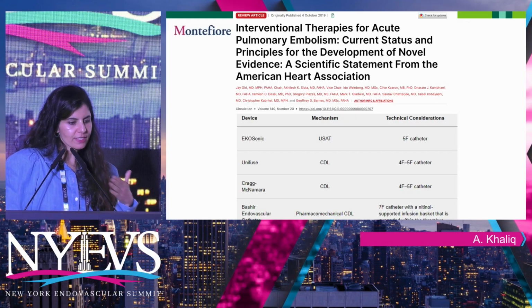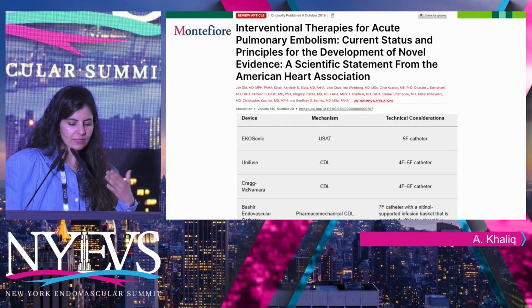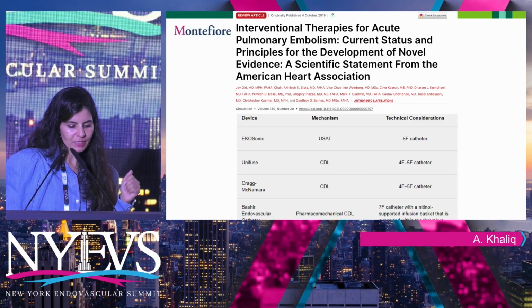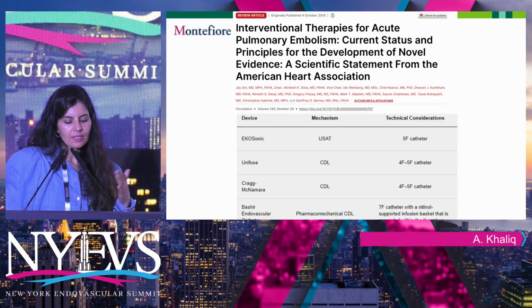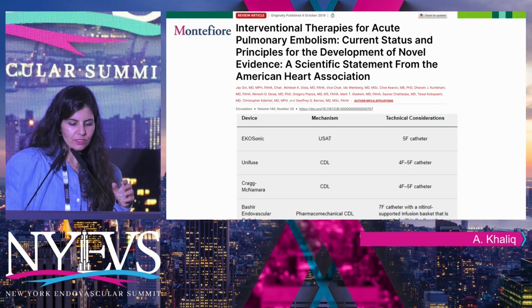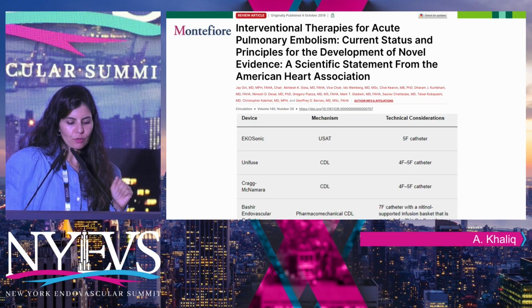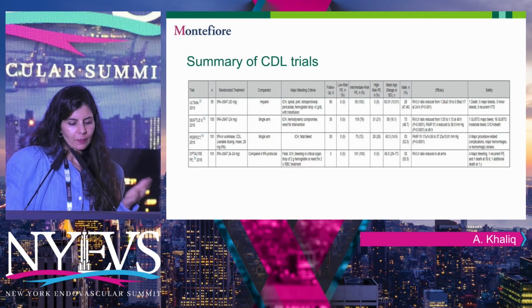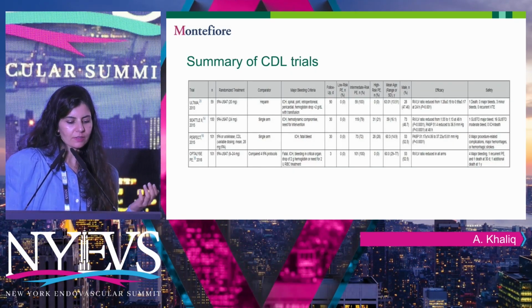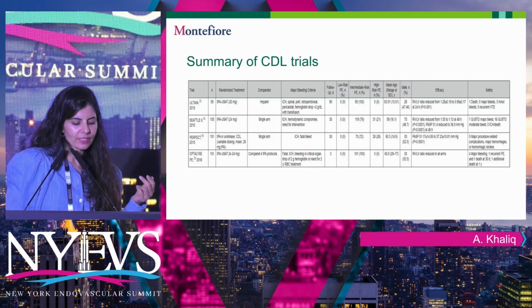As Rahul mentioned, this is a very evolving field, and almost every month, if not every 6 months, there are new therapies coming in. So these are the endovascular lytic-based therapies, and then we'll talk about the endovascular large bore thrombectomy-based therapies. So this is a summarization of the lytic-based trials: ULTIMA, SEATTLE, PERFECT, and OPTALYSE.